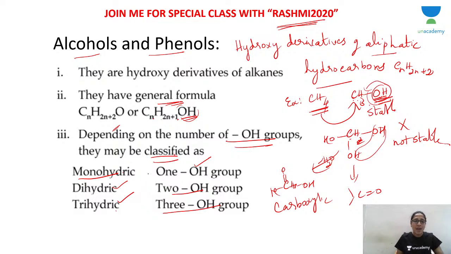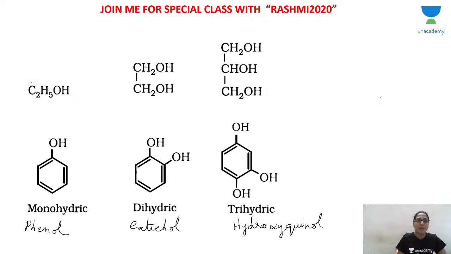Clear? Okay. Now, what do you mean by monohydric? C2H5OH is nothing but CH3CH2OH. The carbon has only one OH group. So, this is monohydric alcohol, only one OH. See, 2 OH groups on 2 different, adjacent carbon atoms, that is dihydric alcohol. It's not on the same carbon atom, but on adjacent carbon atoms. Dihydric, 2 OH groups. And 3 OH groups, again on 3 different carbon atoms, is called trihydric.